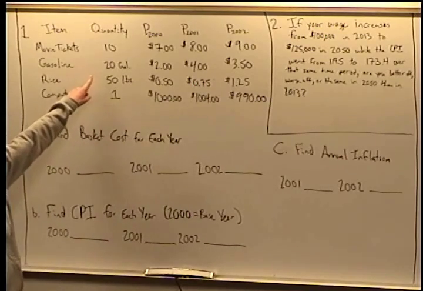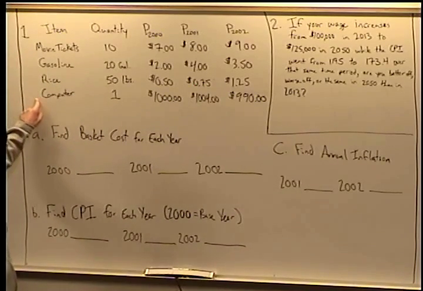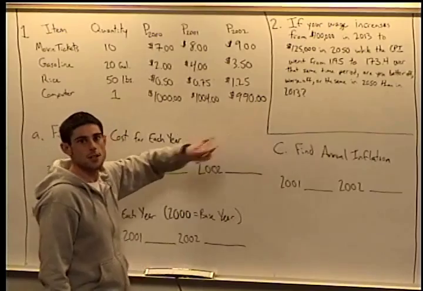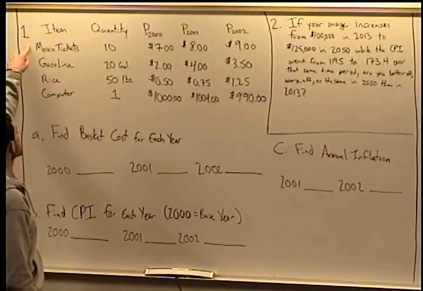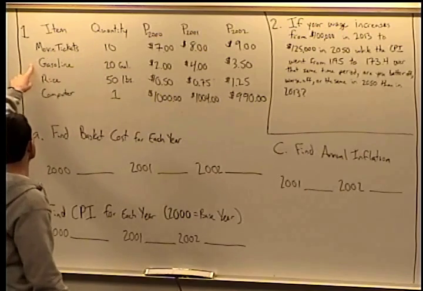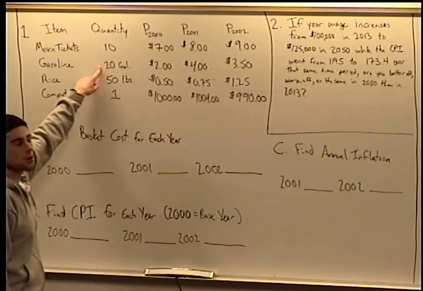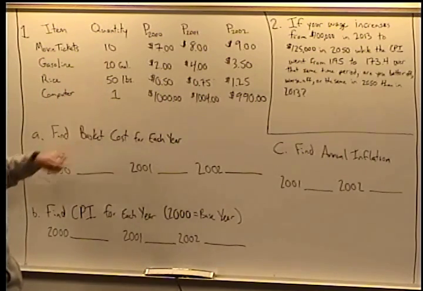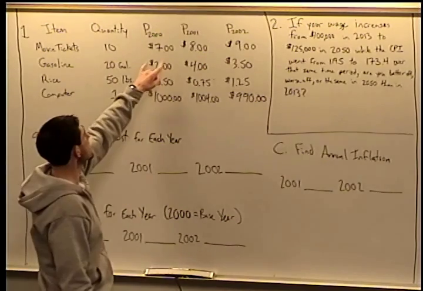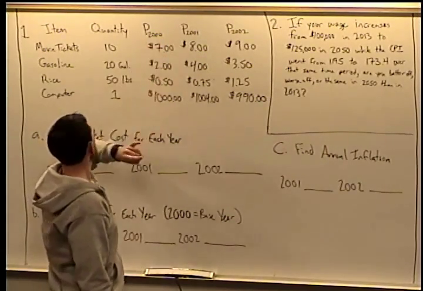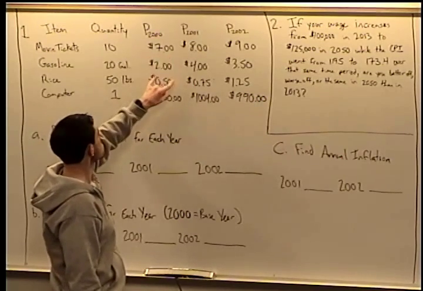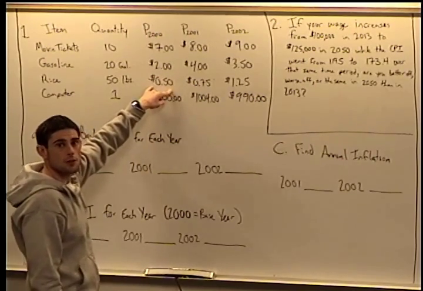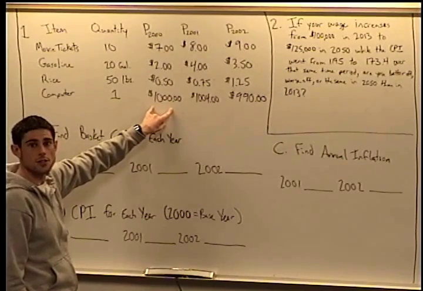So for problem one, you have 4 items in your basket for the CPI and the quantities, and then I've given you the prices over 3 different years. So our 4 items in the basket are movie tickets, which we buy 10 of, gasoline, which we buy 20 gallons of per year, rice at 50 pounds per year, and 1 computer per year. Okay? And then in the prices, we have the price for 2000. The price for movie tickets is $7. Gasoline is $2 a gallon. Rice is 50 cents a pound. And the computer costs $1,000.